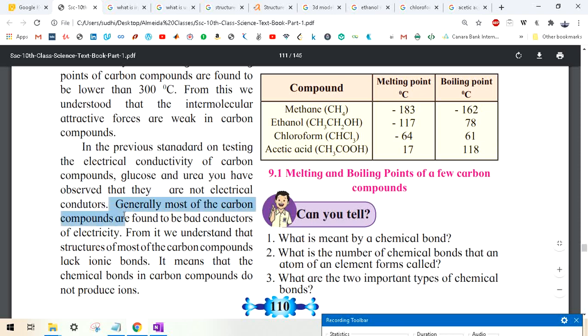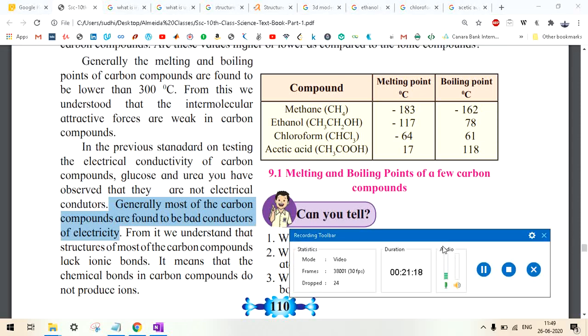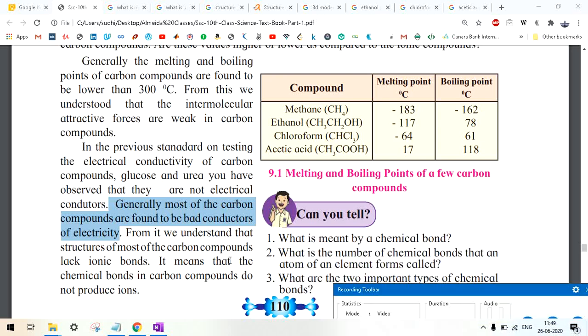Now, generally, most of the carbon compounds are found to be bad conductors of electricity. Okay, so this is one important line that you should know, that most of the carbon compounds are found to be the bad conductor of electricity. From it, we understand that structure of most of carbon compounds lack ionic bond. Okay, why can we understand this? Because if you talk about ionic molecules, they are good conductors, right? But it is saying that most of the carbon compounds are found bad conductor of electricity.